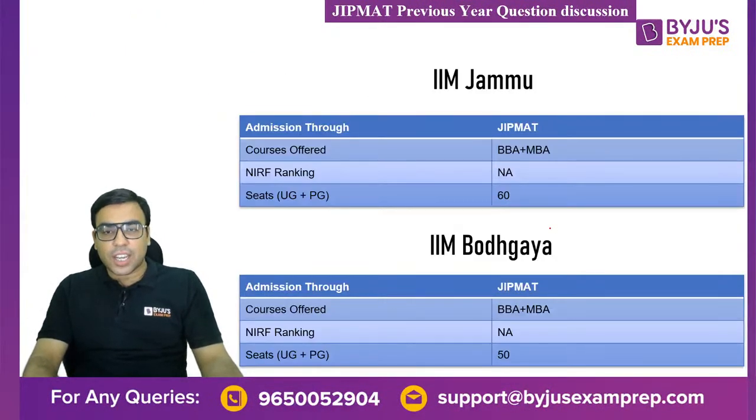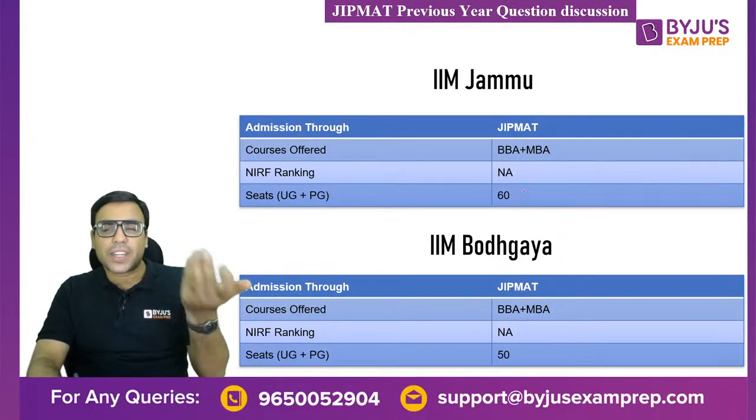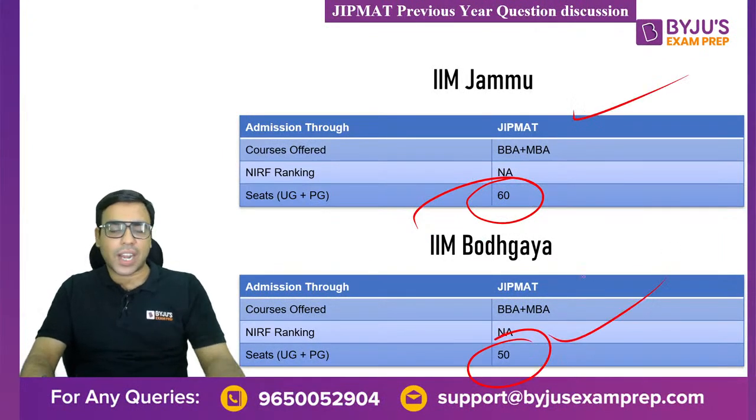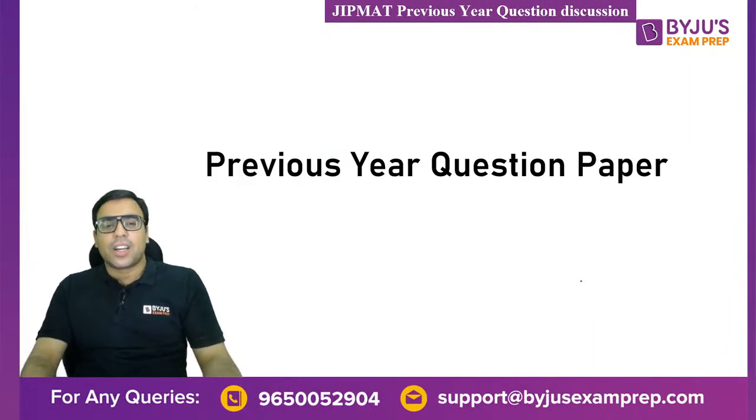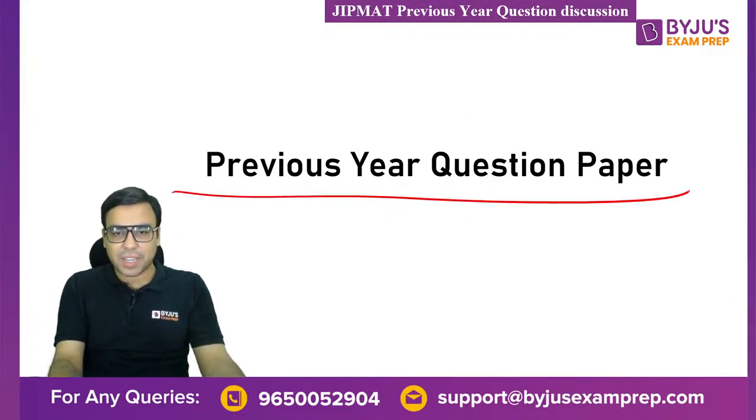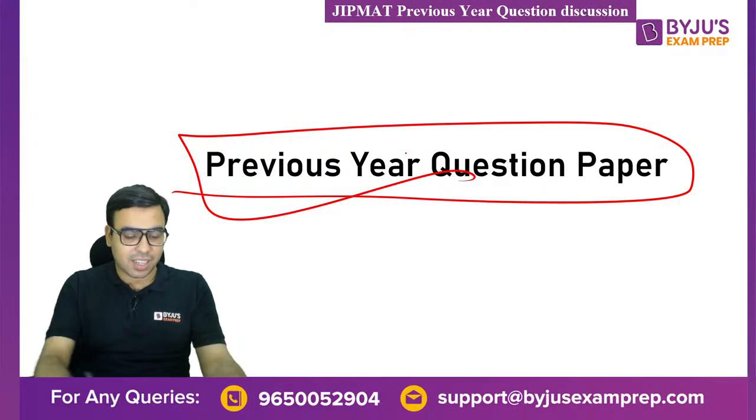Now let's talk about the seats. Seats are something like this. It varies from year to year, but just have an idea that it's 60 seats for IIM Jammu and 50 for IIM Bodhgaya. Now let's discuss the previous year questions, for which we are here. हम लोग previous year question थोड़ा discuss कर लेते हैं.